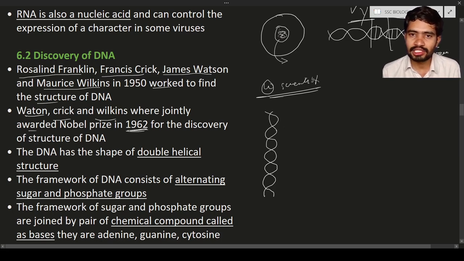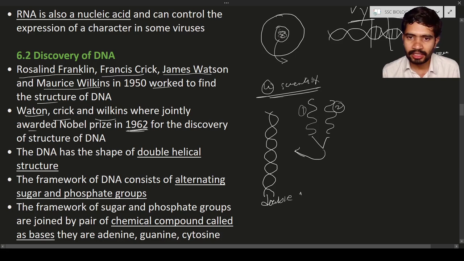Double helical structure means, here you can see, what is a helix? Helix means in this way. This is one helix, and this is another helix. If you combine these two, it will be the structure of the double helix. This is the single helix, this is the second helix, and together they form a double helix. This is known as DNA.